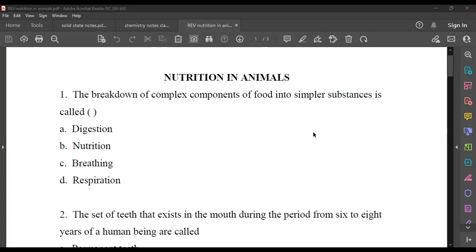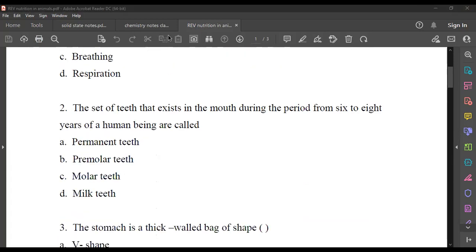So first we'll discuss the question paper, then we'll go back to the topic. We'll start with Mahavir itself. What is the first answer, Mahavir? First question: the breakdown of complex components of food into simpler substances is called digestion. Digestion, good. Next, Raghav.